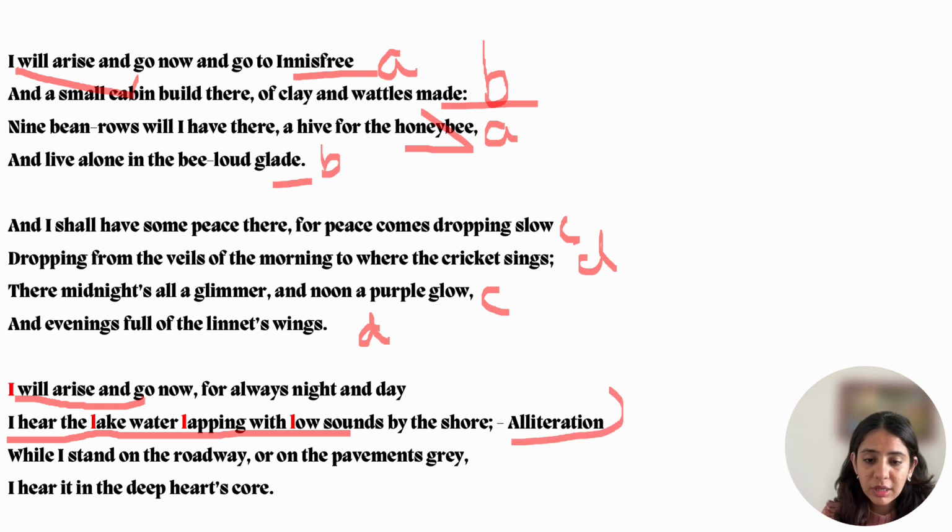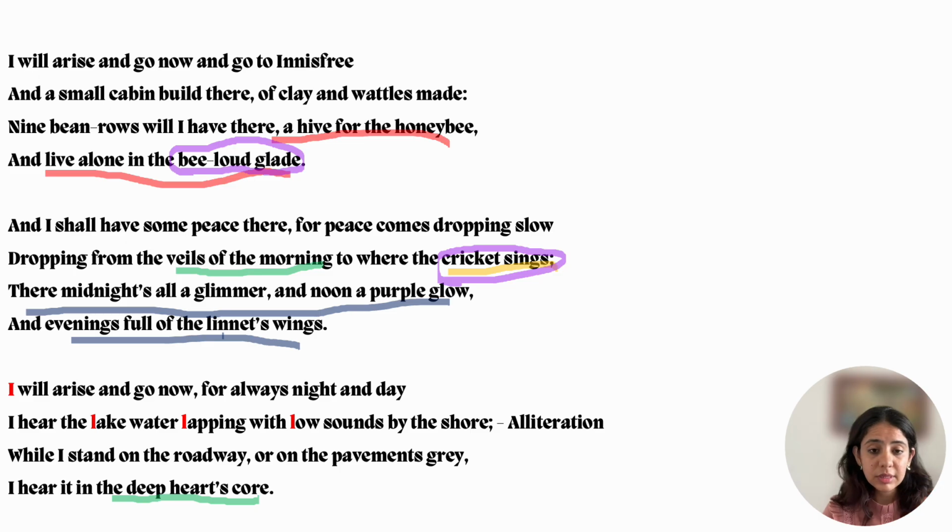Now let's look at the other one. Now can you see this? Few more alliterations are here. "A hive for the honeybee, and live alone in the bee-loud glade." You see hive, honeybee, the sound H is prominent here. Then "live alone in the bee-loud glade," you see again the sound of L is prominent. That's alliteration here. Now let us talk about another device.